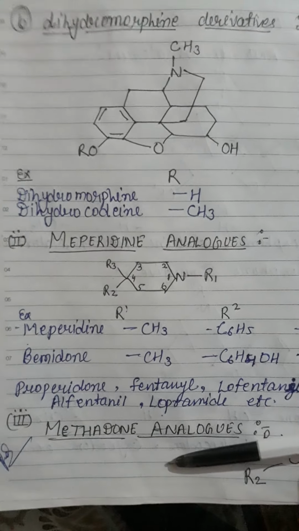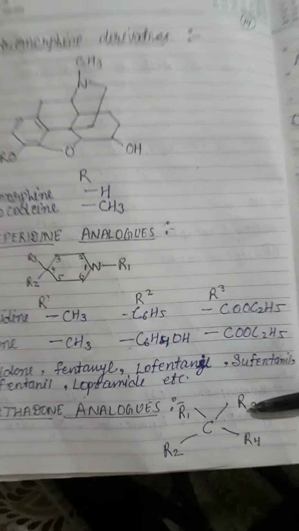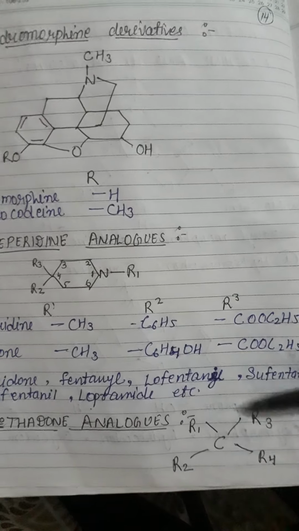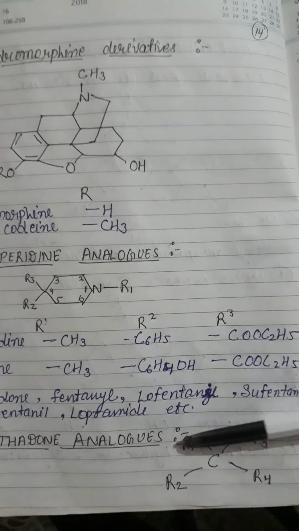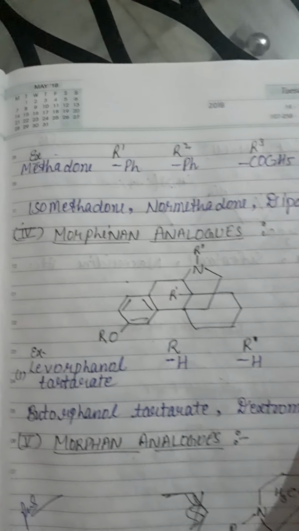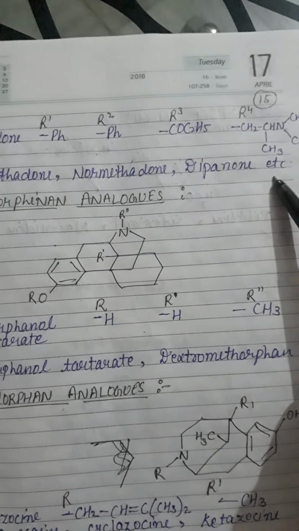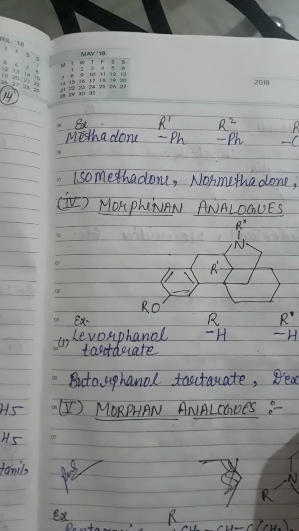Okay, and now come to the third category, that is methadone analogs, and this is the chemical structure of the methadone analogs. R1, R2, R3 and R4 are the four substituent positions. Whenever any substituent reacts at those positions, it makes a different derivative of the drug, like methadone, this one, and isomethadone, normethadone, diphenone, etc. These types of drugs come under methadone analogs.